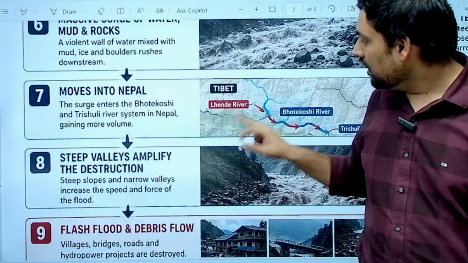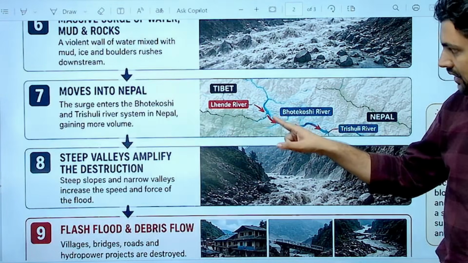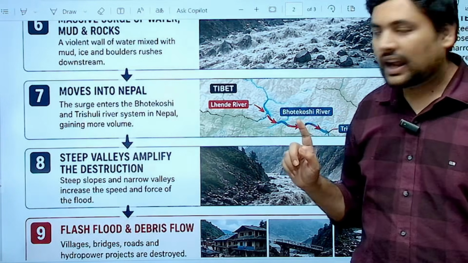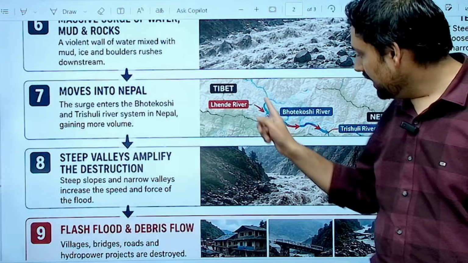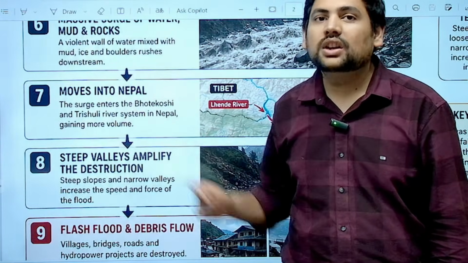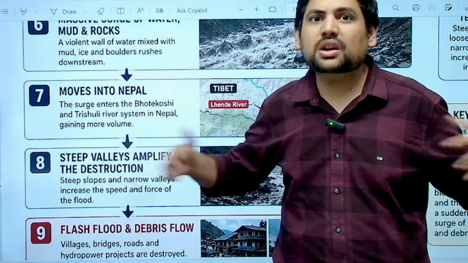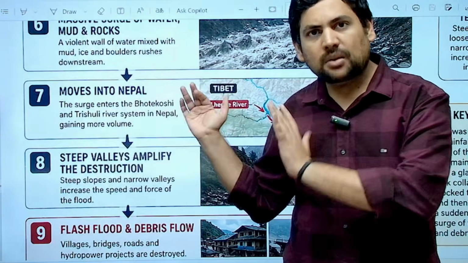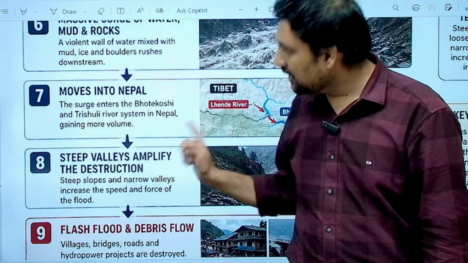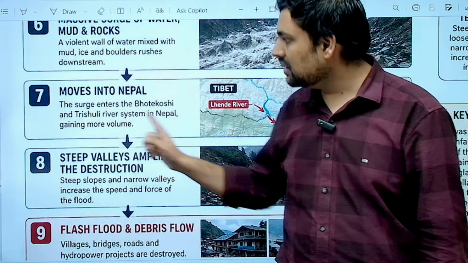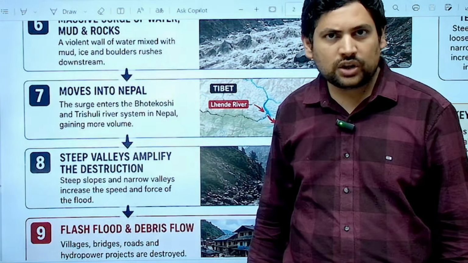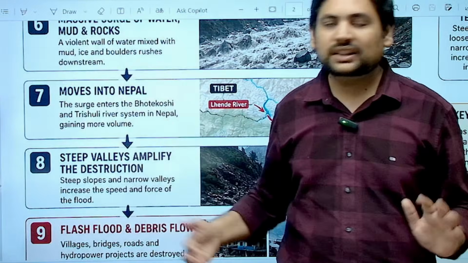Now from here, this Lende river meets the Bhote Kashi river, and here what you see, it is entering Nepal. So now it enters Nepal. Now this is not just normal water. This is water, this is stones, this is mud, this is a huge chunk that is coming at a very high velocity. Now this surge enters the Bhote Kashi and Trishuli river systems in Nepal, gaining more volume as these rivers already have a lot of volume of water. So that also gets carried away.